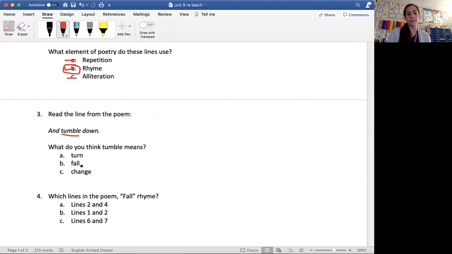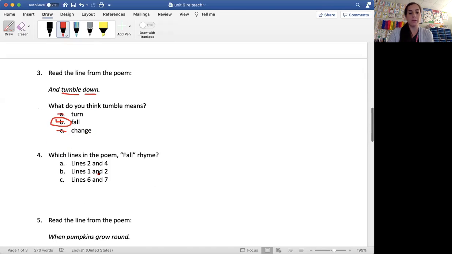To turn, to fall, or to change? Tumble might mean to turn, but I think what they really mean is for it to what? Yeah, it's like they're falling down, because that word down helps us to figure out that that's what tumbling means in that sentence. So fall could be the correct answer. What about change? And change down. Would that make sense in that sentence? Probably not. So in this sentence, tumble means to fall. Remember, you can always go back and substitute those words to figure out what that word means to help you, and use the words around it to help you as well.